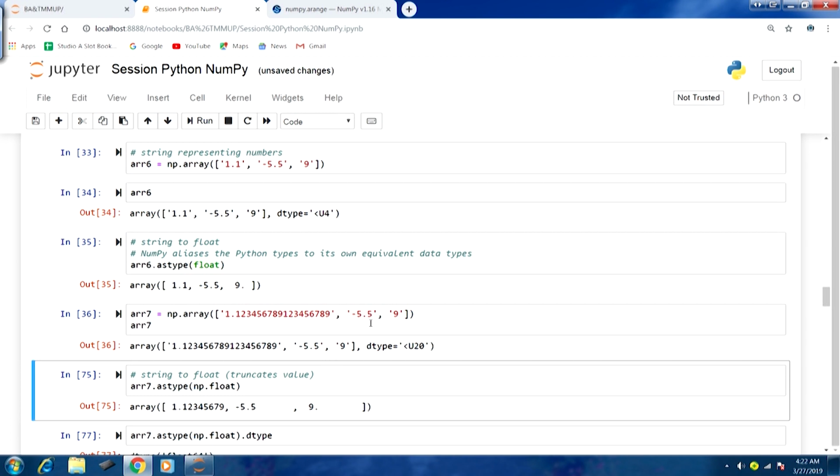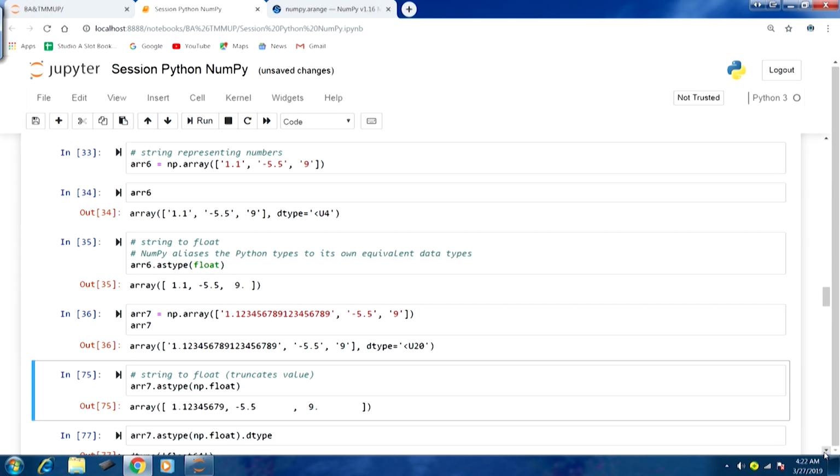In the earlier example, where we had the smaller floating point numbers within single quotes, 1.1, minus 5.5 and 9, we had U4 because 4 bytes were used. Here you can see 20 bytes have been used, because of the number of characters packed into the first element in this array.